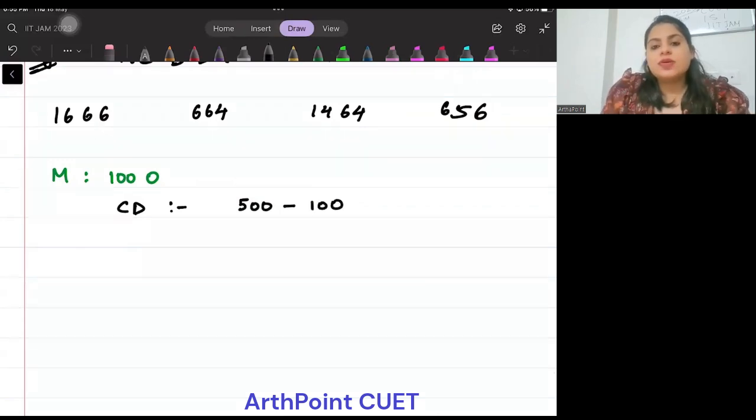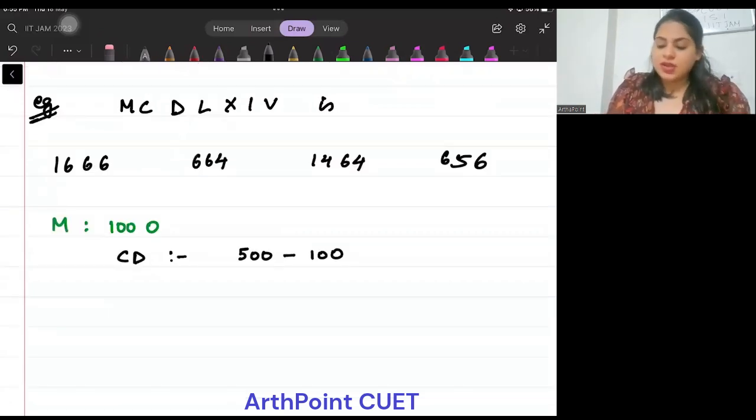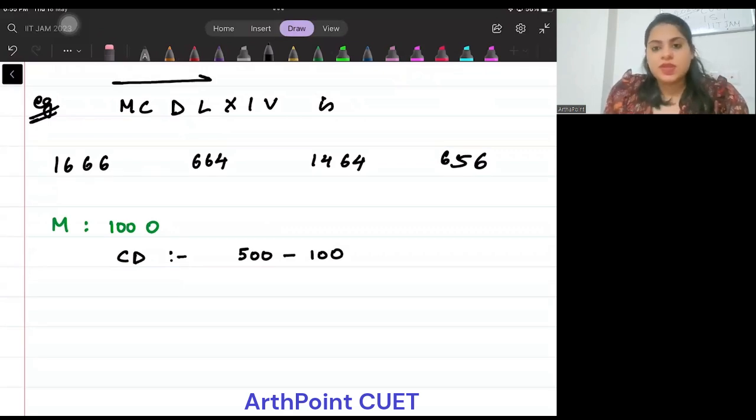So when will this happen? Why will I do this? See, usually whenever we write Roman numbers, usually जब हम पढ़ते हैं इसको हम कैसे पढ़ते हैं, हम यहाँ से पढ़ना शुरू करते हैं ना. We start from left to right.